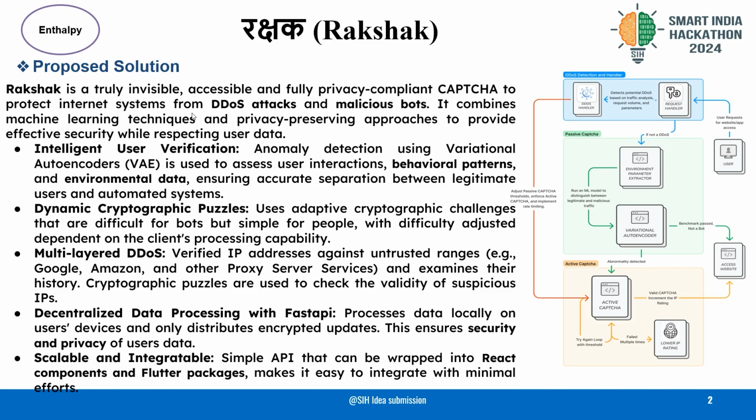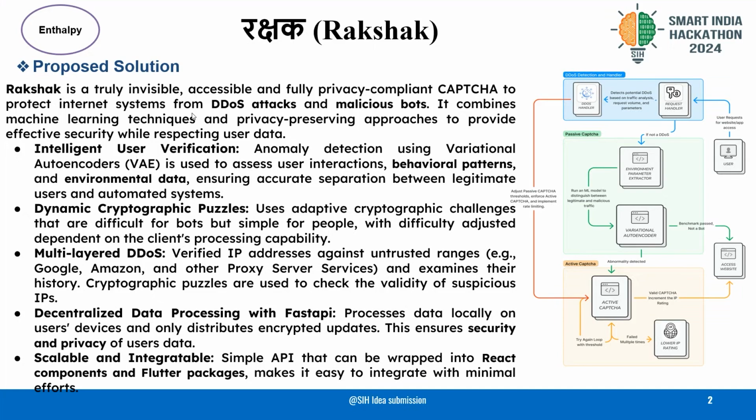In the passive captcha section, we have the environmental parameter extractor, which extracts the parameters, and these parameters serve as the input parameters for our machine learning model. It will predict whether it is a user or a bot. If the machine learning model's benchmark is passed, then it is a user and we'll allow it to access the website. Else, if the passive captcha fails to detect a human user, a fallback captcha with minimum interactions offering both image as well as audio options is presented, ensuring accessibility to users with disabilities.